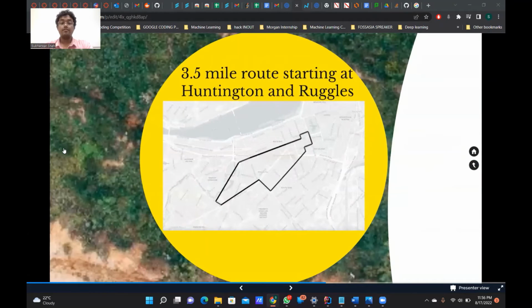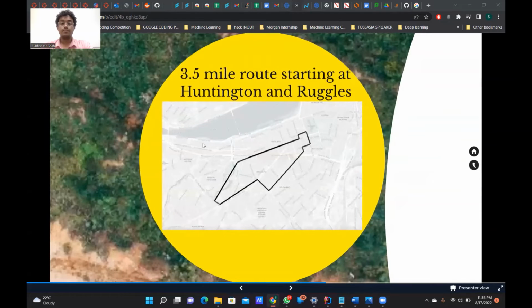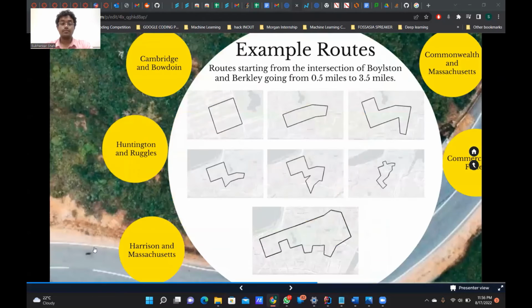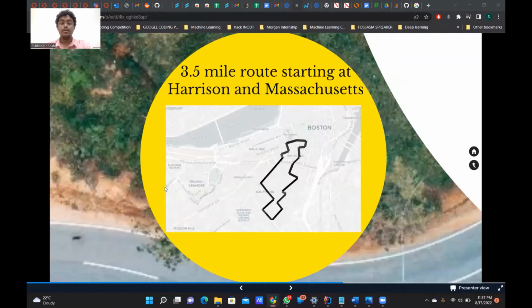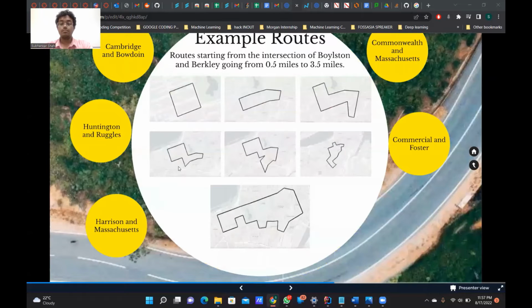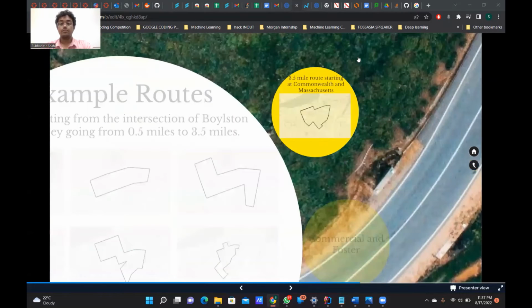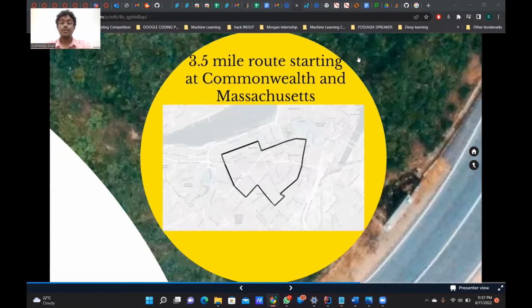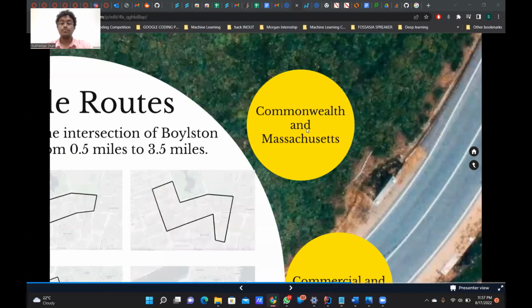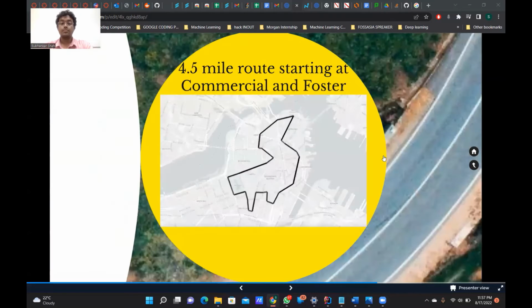This is a 3.5 mile route starting at Huntington and Ruggles. This is a 3.5 mile route starting at Harrison and Massachusetts. Another 3.5 mile route starting at Commonwealth and Massachusetts. This is a 4.5 mile route starting at Commercial and Foster.